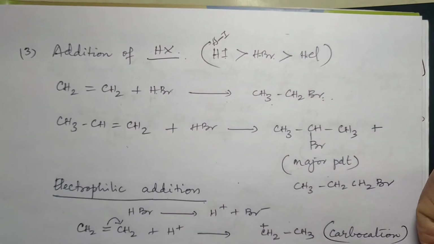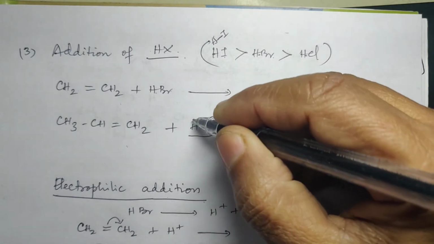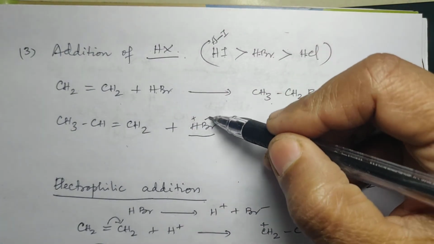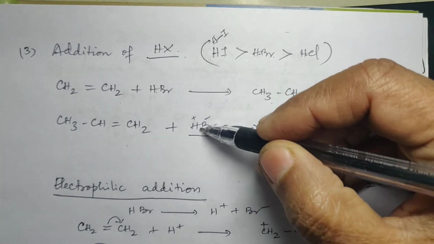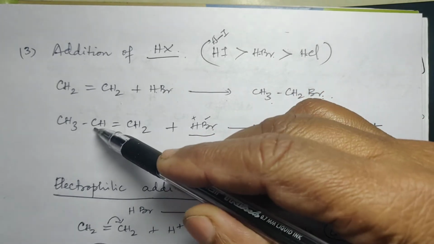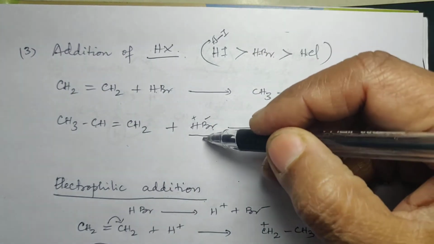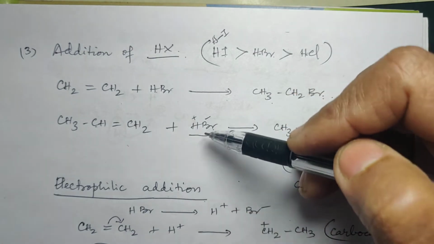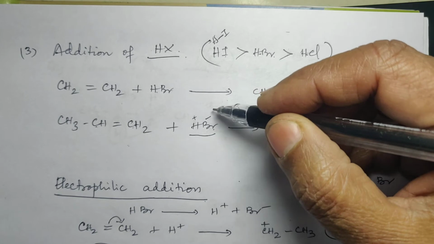If it is unsymmetrical, then the negative part of the added molecule, which is the added molecule HBr, will add on to that carbon having less hydrogen. Now remember, addition will always take place across the double bond. जाना तो इसको इन दोनों के बीच में ही है, ठीक है. अब इसमें क्या कंडीशन है?